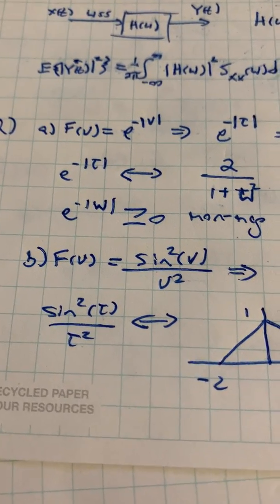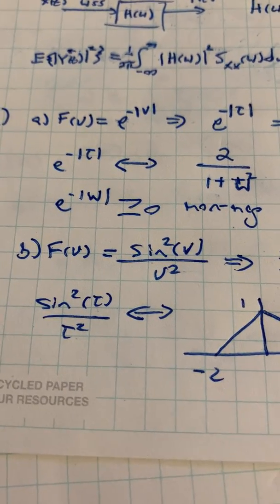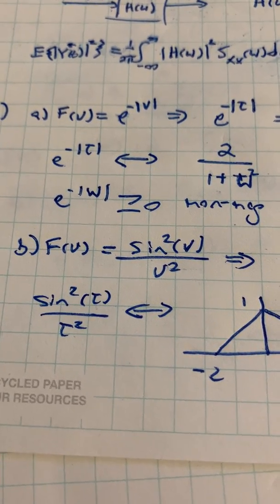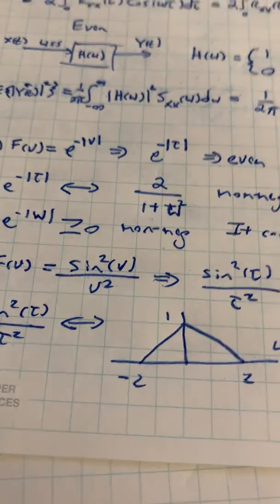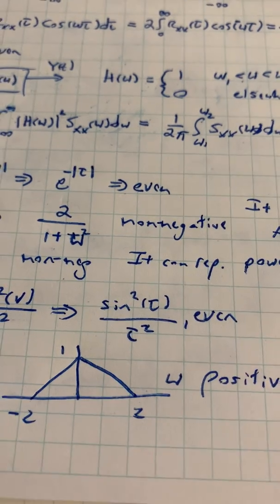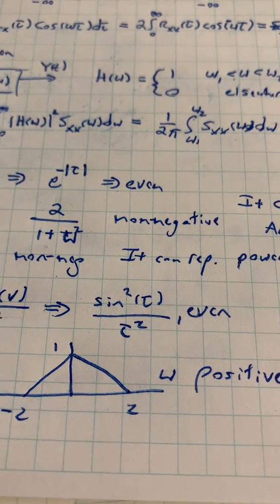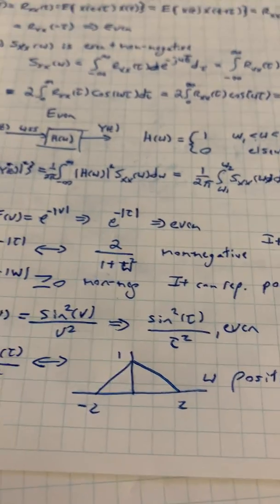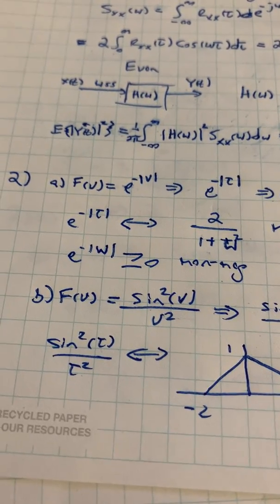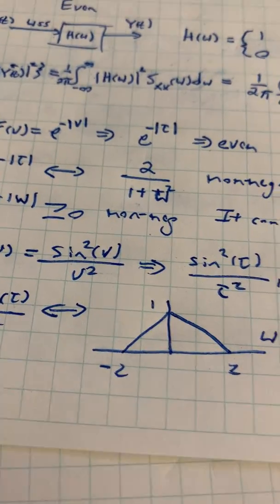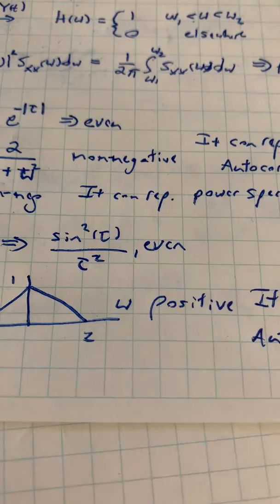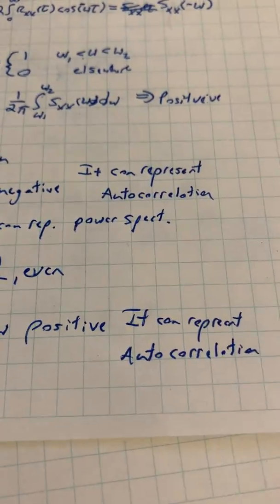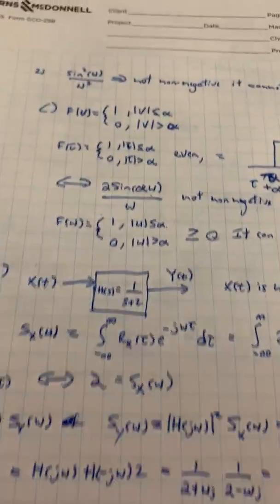So for b, we're given this function, f of v is equal to sine squared of v over v squared. So we do the same thing, we plug in tau. You see that this is an even function off the bat. And if you do the Fourier transform of this, you see this function, which shows that it's positive, so it can represent an autocorrelation.